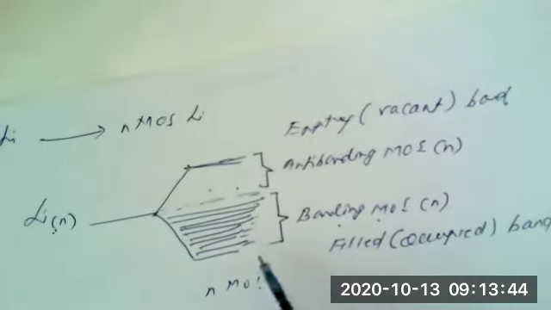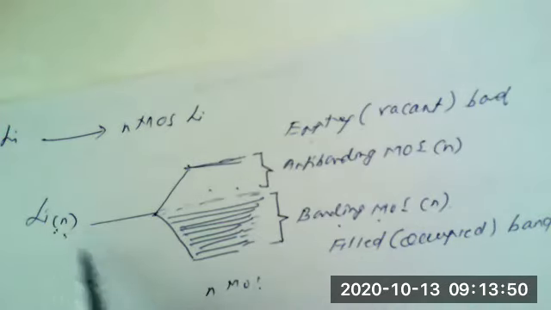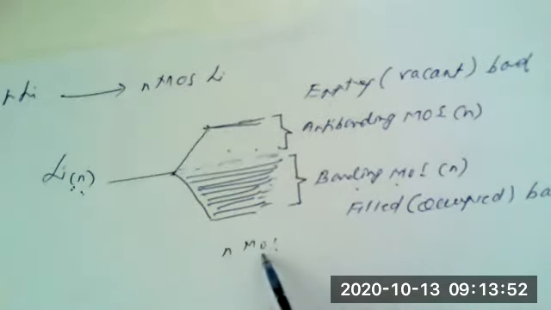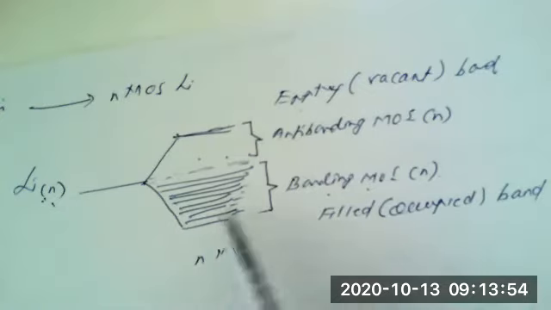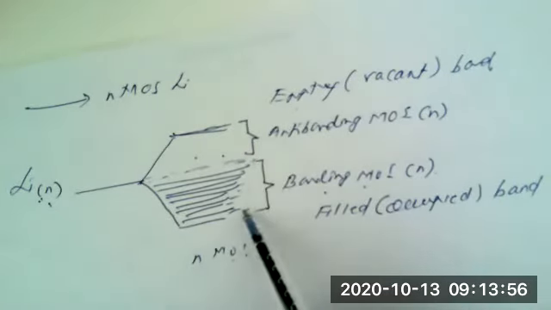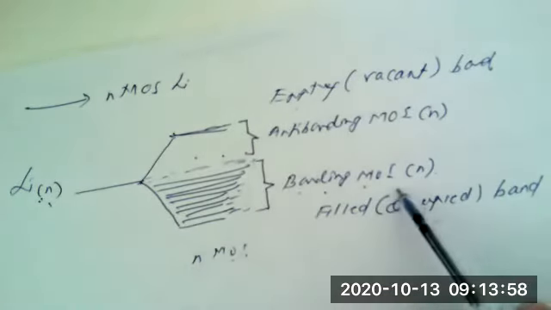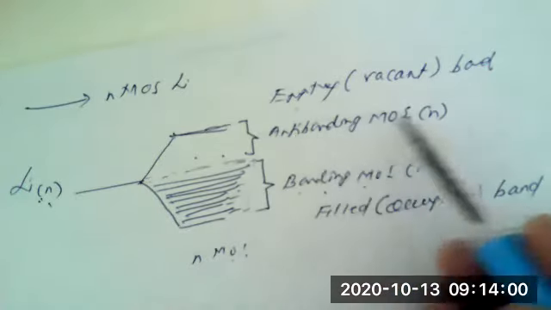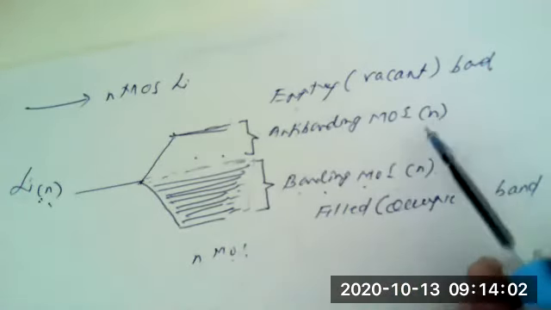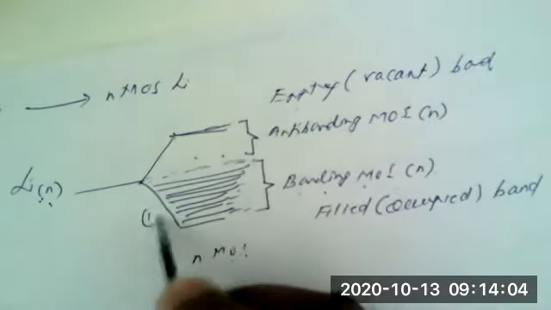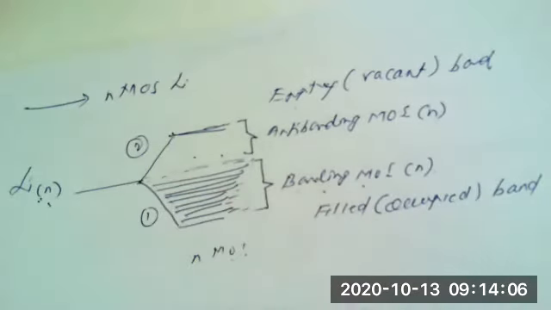So two bands of energy levels have been produced by n number of atomic orbitals contributing, which can produce n number of molecular orbitals, amongst which half will be bonding, that is n number of bonding, and n number of anti-bonding molecular orbitals. So two parts or two bands have been produced.